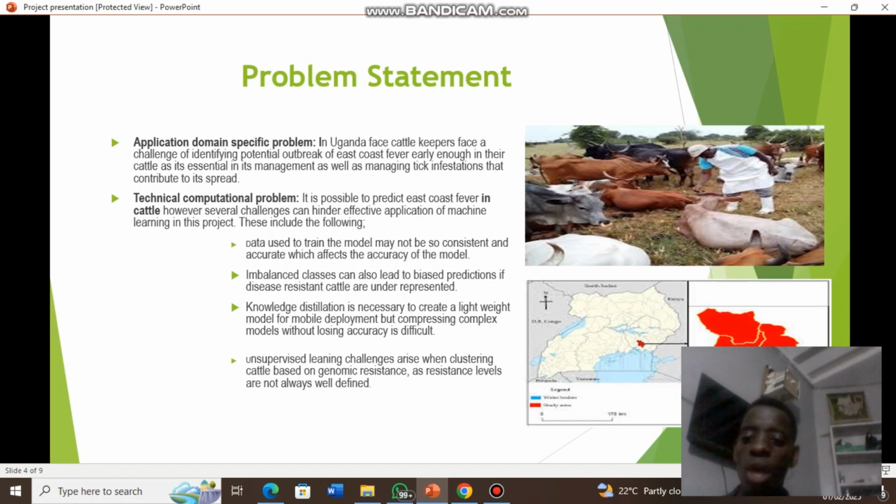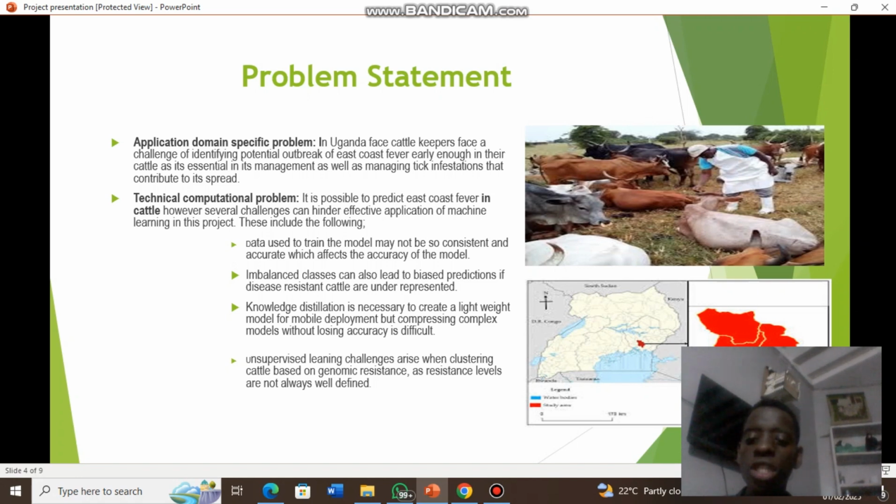However, with this machine learning model, there are some technical computational problems that will come along with it. One of them is that the data used to train this model may not be consistent and accurate, which will affect the accuracy of detecting this disease. Another one is imbalanced classes. We may collect data and find that some of it is positive and some is negative, and that more of it is negative, so it may pose potential bias during the functioning of this model.